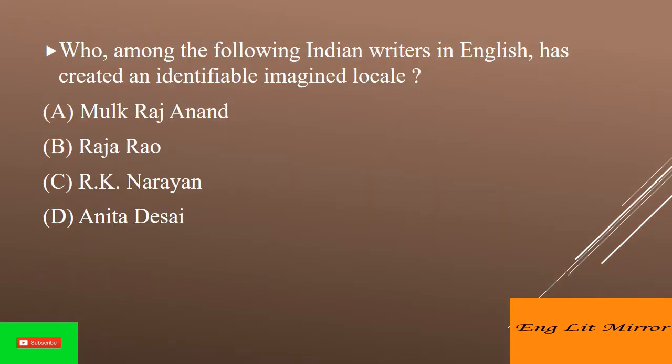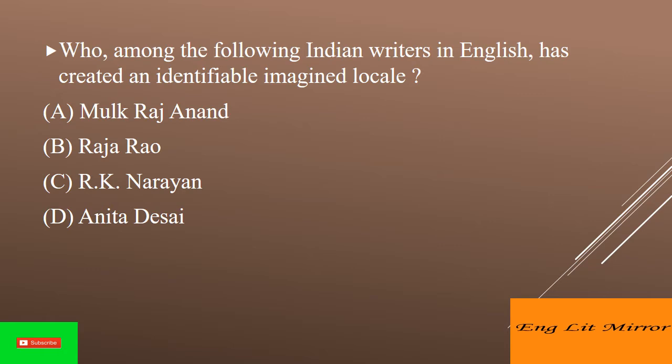Who among the following Indian writers in English has created an identifiable imagined locale? Answer is option C. R.K. Narayan. Malgudi is the imagined locale created by R.K. Narayan. Malgudi is a fictional town located in South India in the novels and short stories of R.K. Narayan.